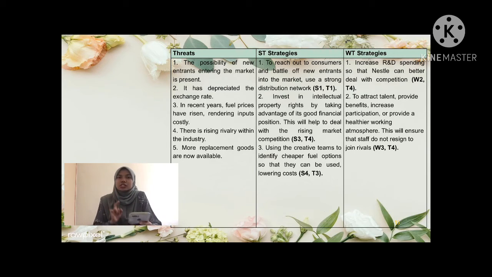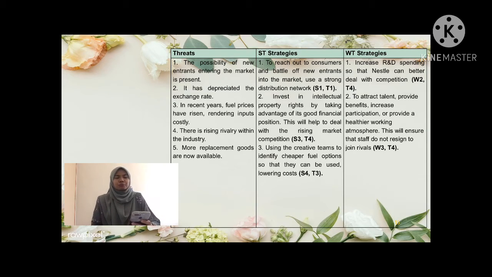So the potential strategy I make for Nestle is Nestle can use creative teams to identify cheaper fuel options so that they can be used to lower costs.